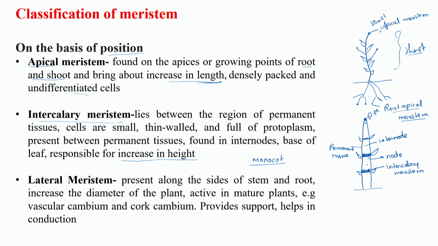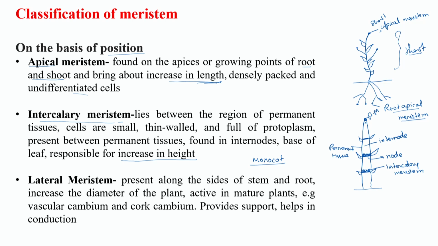These intercalary meristems also help the plant. Sometimes cereal plants, with heavy rain or heavy wind, fall on the ground. This intercalary meristem helps them to become erect. They grow and provide support, and because of that many cereal plants grow erect. In bamboo also, you would have seen that bamboo has very long stems. In that case also, those stems become very long because of the presence of this intercalary meristem.